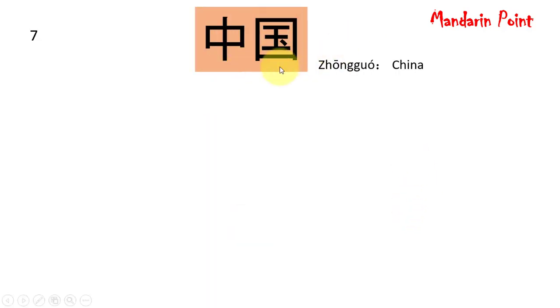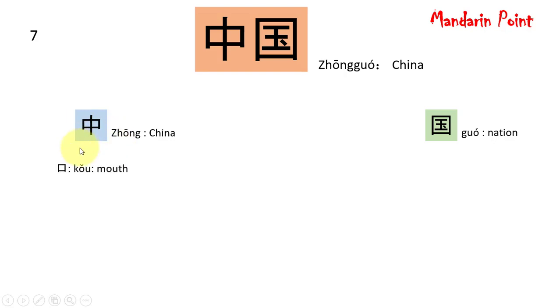中国 means China. On the left side we have zhong, which means China or in the middle, while this guo means nation. We can simplify them further. This one is very simple, just kao means mouth and shu in the middle, while this one is outer box is kao means mouth, while the inner one is yu, this inside yu means jade. And this is also very simple to find from the basic strokes.